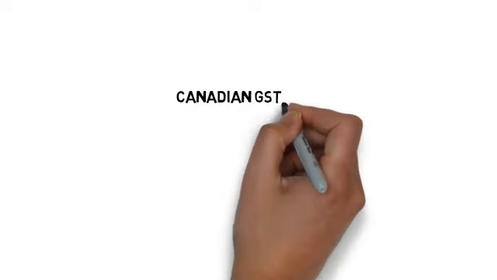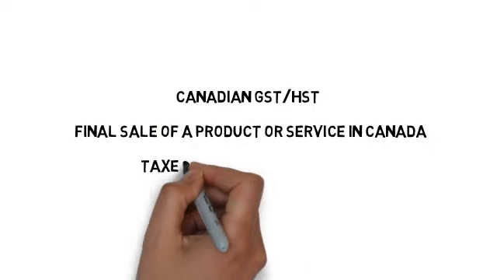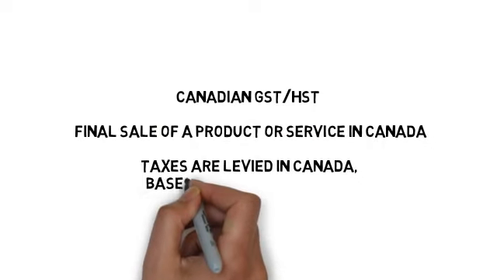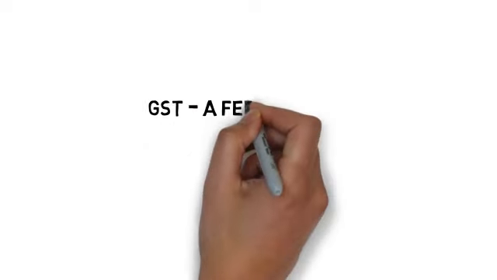In Canada, GST is collected on the final sale of goods or services. Taxes are levied in Canada based on the region, that is, provinces. As we know, in India, we have 5 slabs of rate, and rates are decided on goods and services. Whereas in Canada, the rates depend upon the place where the consumption takes place. In the sense, the taxes are based on the provinces.